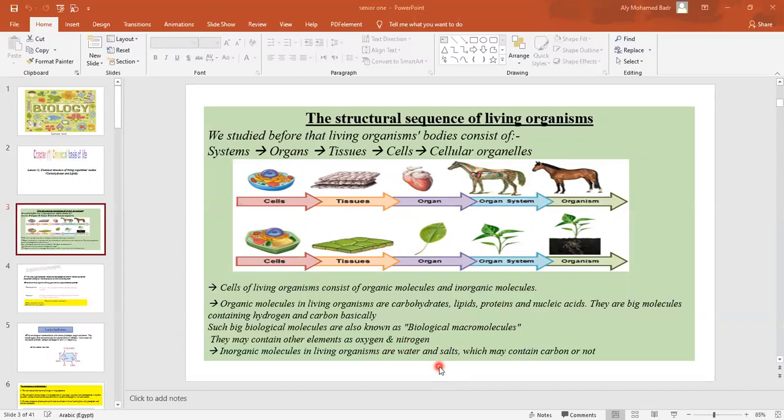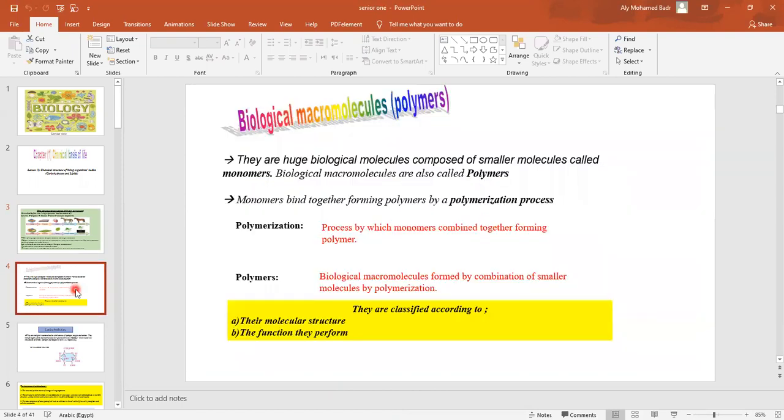Whereas it's not a must for an inorganic molecule to have carbon and hydrogen, but it may have carbon or hydrogen. For example, carbon dioxide and water are not organic molecules. They are not large, and they are not biological macromolecules. The biological macromolecules are huge molecules, as we said before.